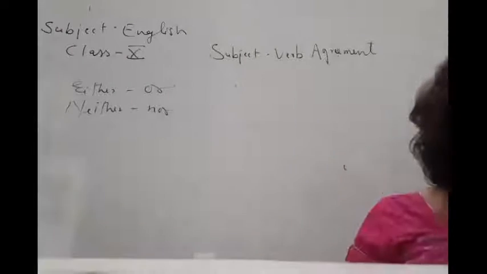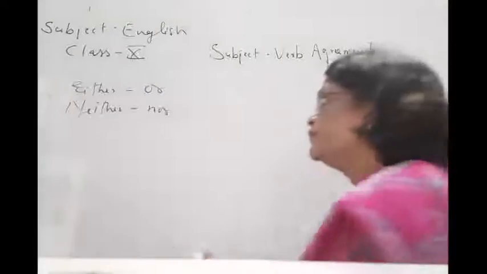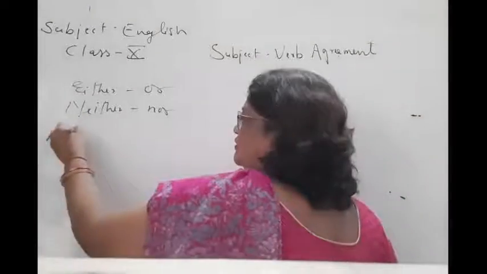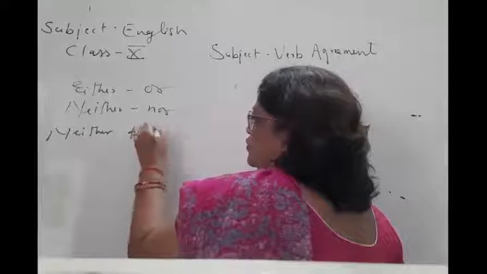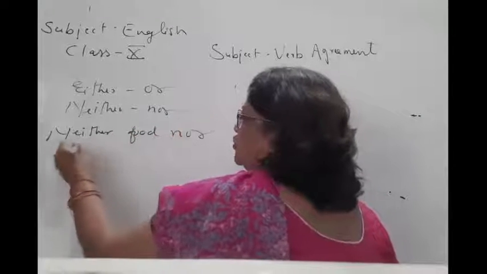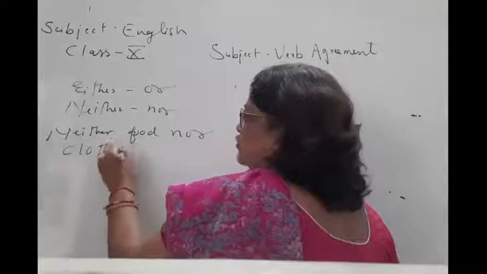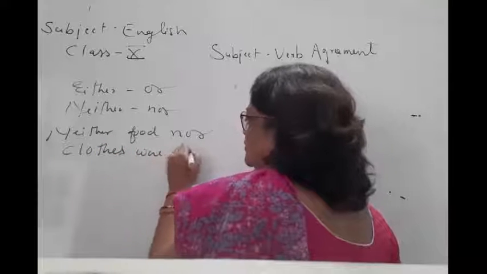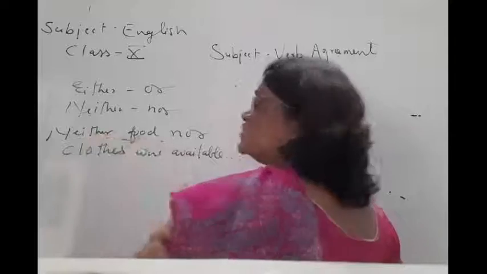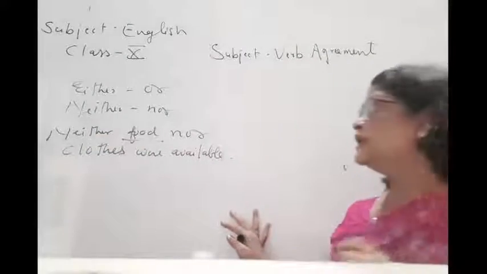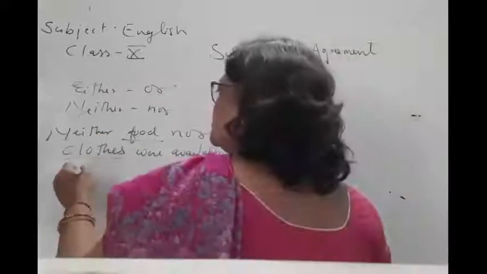For example, neither food nor clothes were available. Now you can see food is singular and clothes is plural here.